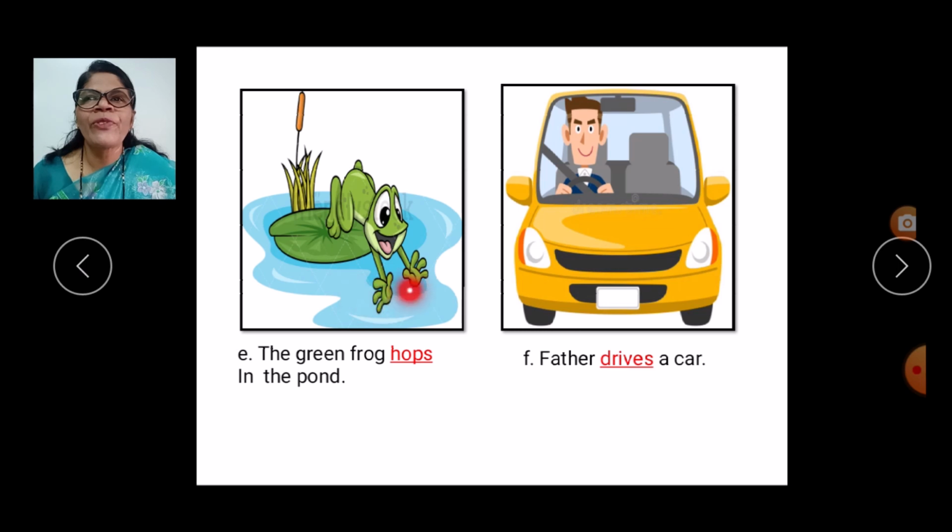In this picture, what we can see here, children? We can see frog. What is the color of the frog? Green. What is the action word here? What is the frog doing here? The frog hops in the pond. In this picture, what we can see? We can see father. What is father doing here? Father drives the car. So what is the action word here, children? Drives. So repeat after me. The green frog hops in the pond. In the next one, father drives a car.